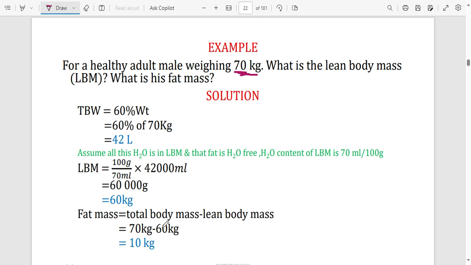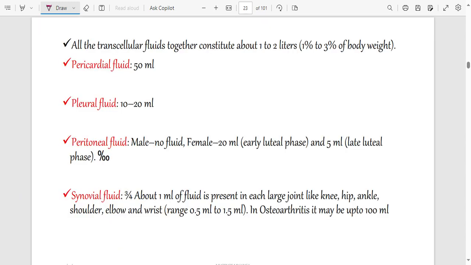The part that does not have any fat is 60 kg. So meaning that the part that has got fat is just going to be 10 kg. That is how you can calculate lean body mass and fat mass. Hope that makes sense.